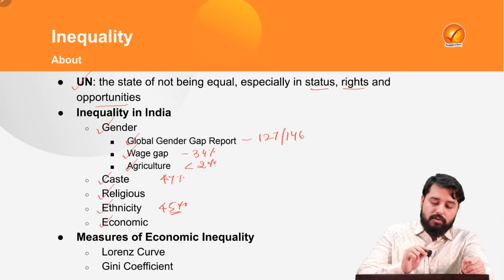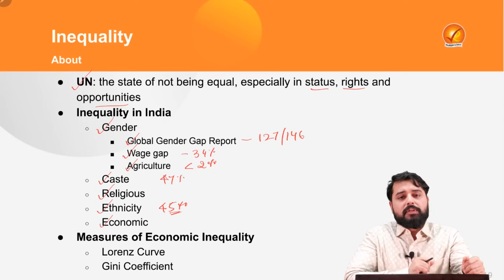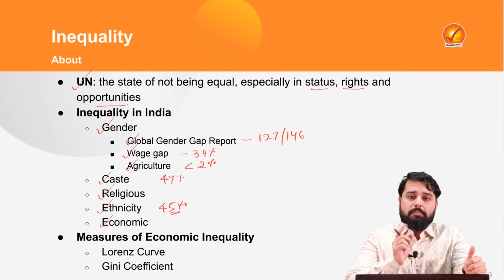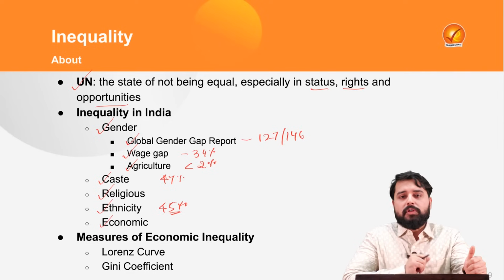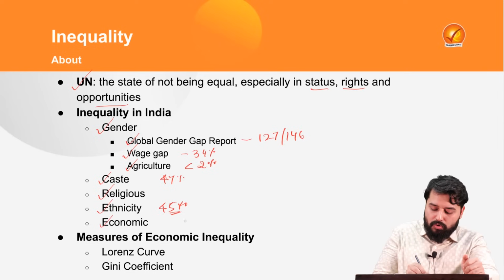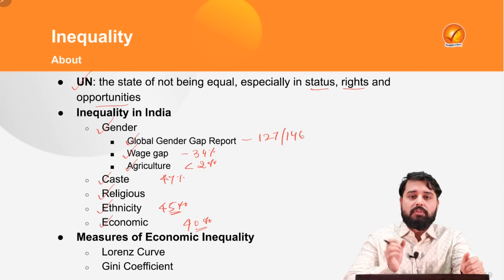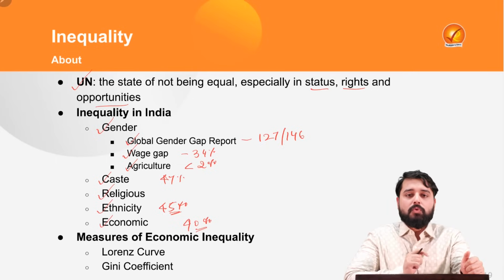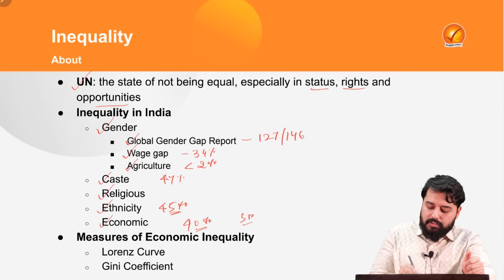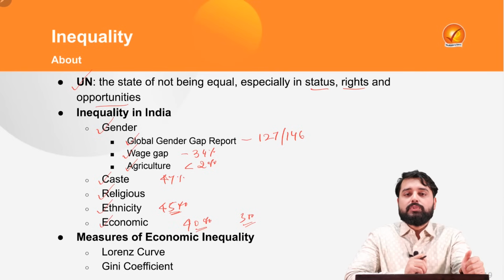Likewise, there is economic inequality. As per the report of Oxfam International, the World Inequality Report of 2023, the top 1% people in India own 40% of the wealth, whereas the bottom 50% population owns only 3% of the wealth in India. That is huge inequality.